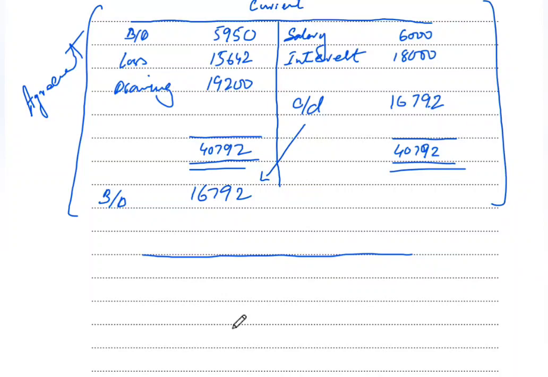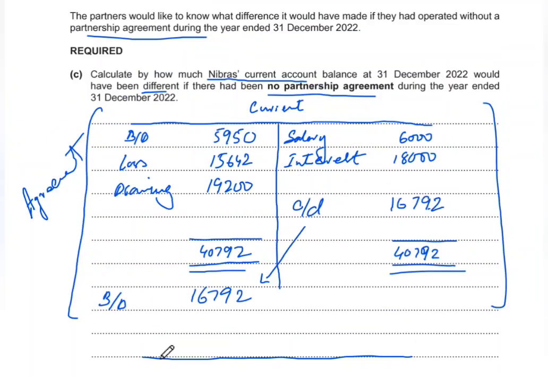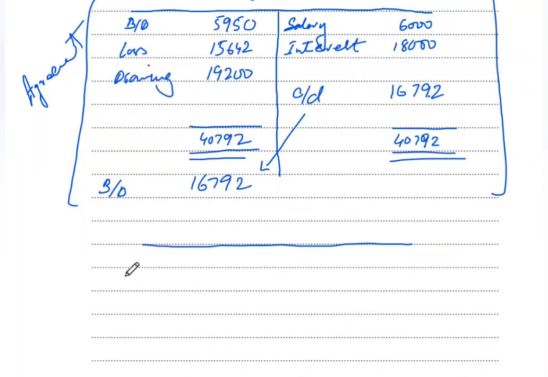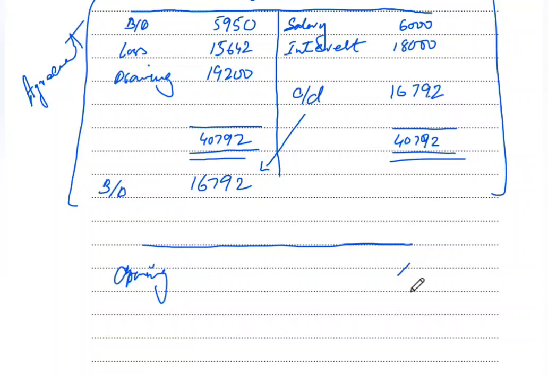This was the amount that they had at the opening balance. First I did this using the current account format. Let's just do a simple addition subtraction format for this no partnership agreement value. So I take the opening balance of 5950.